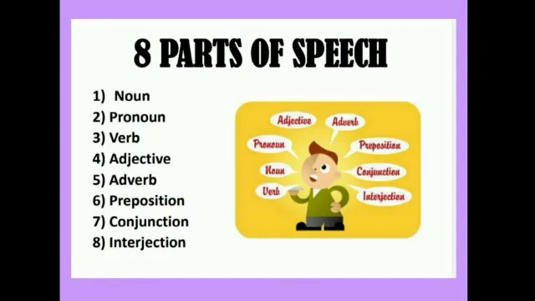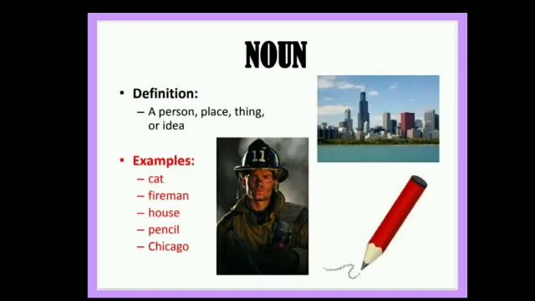Now let us understand the meaning of parts of speech. In English language, parts of speech is a class or category of words based on the word's function or the way it works in a sentence. So in all there are 8 parts of speech. As you can see, the number 1 is noun, second pronoun, third verb, fourth adjective, fifth adverb, sixth preposition, seventh conjunction and eighth interjection. Now let's see, what does noun mean.